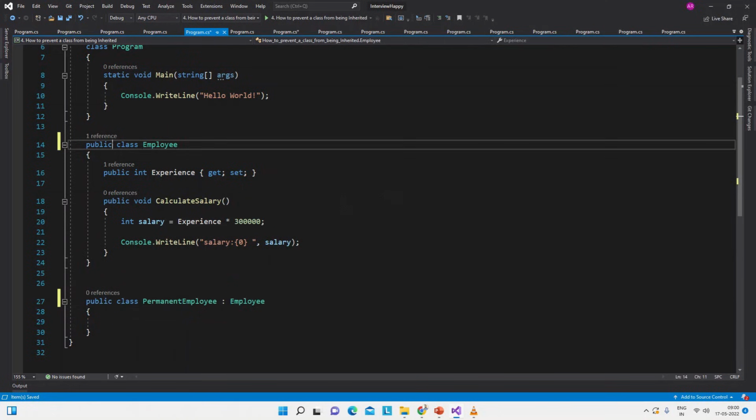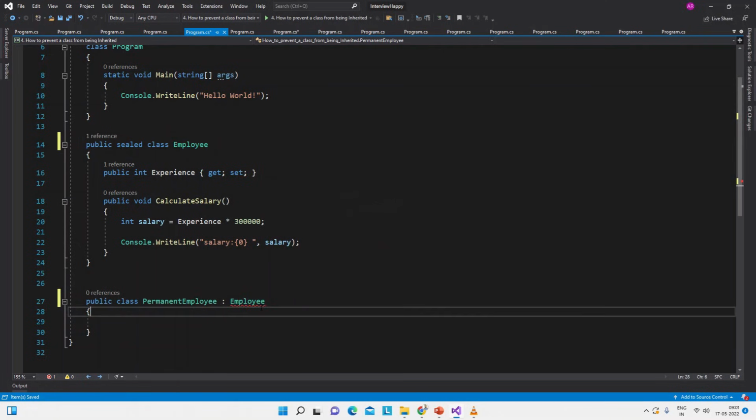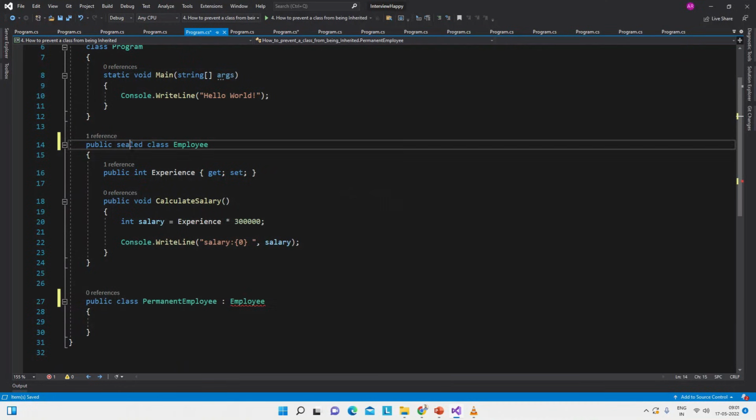Now, if I mark this class as sealed, then here it is giving an error which is saying permanent employee cannot derive from the sealed type. So employee class cannot be a base class of any class because we have marked it as sealed.